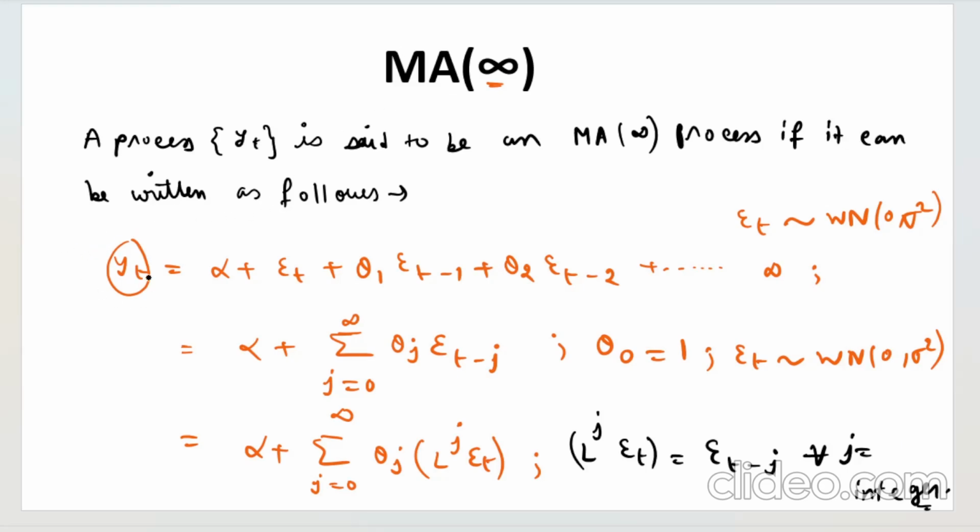So I have given you the compact way to write the MA infinity process and also its lag operator representation. Simply epsilon t minus j is replaced by L to the power j epsilon t for all integer j.